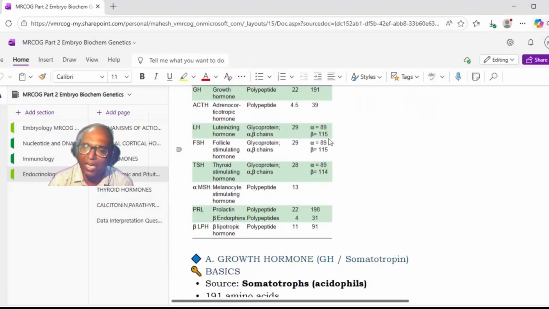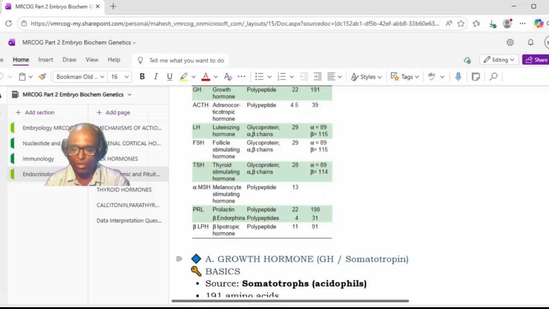Then three are remaining: GH, ACTH, and prolactin. Prolactin is around 198, again nearing around 200. This was 204, this is 198, and the remaining is 191. Growth hormone is 191, and the least is ACTH, that is 39. ACTH has the longest name, four alphabets, but the least number, 39. So just remember, anyhow, prolactin has 198.